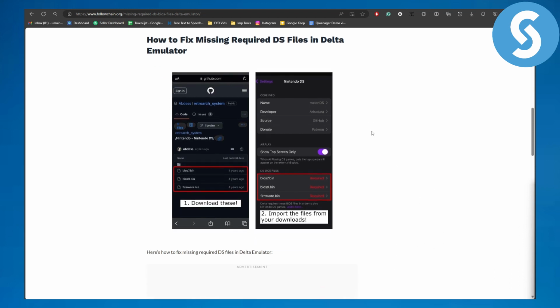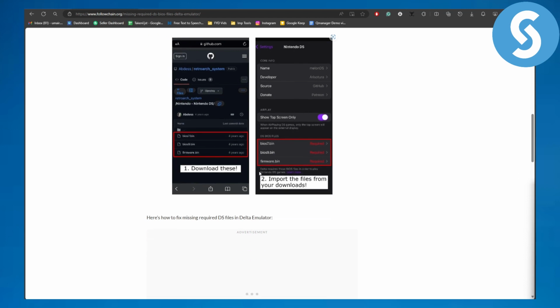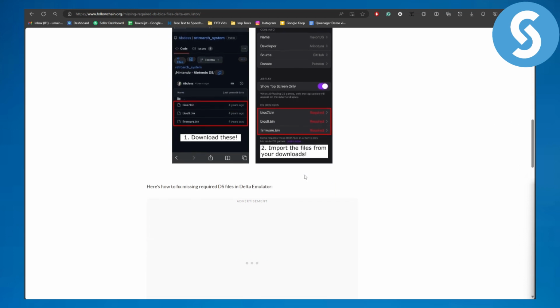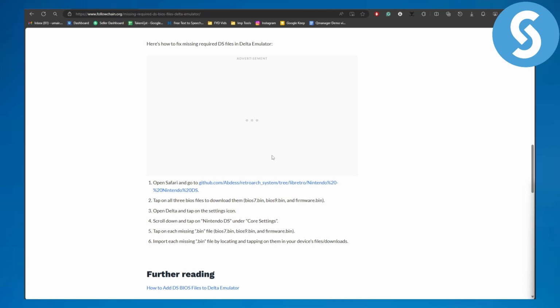Alright, so now the first thing is simply head over to your browser of your choice. Then there you are going to be searching for these files. The link will be provided. Basically, these are the three set of files that you are going to be needing on GitHub, and import these files from your downloads. Then here's how you can actually fix it.